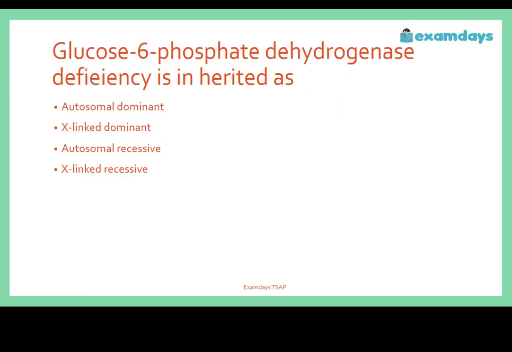Glucose 6 phosphate dehydrogenase deficiency is inherited as what? A. Autosomal dominant, B. X-linked dominant, C. Autosomal recessive, D. X-linked recessive. The correct answer is option D, X-linked recessive. Glucose 6 phosphate dehydrogenase deficiency is inherited as X-linked recessive.